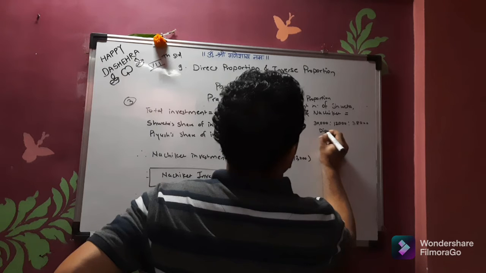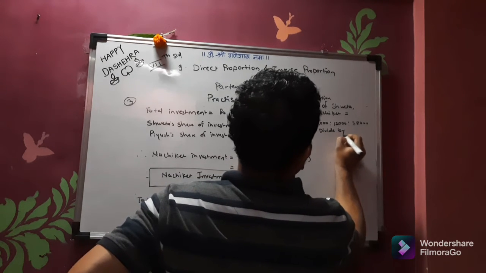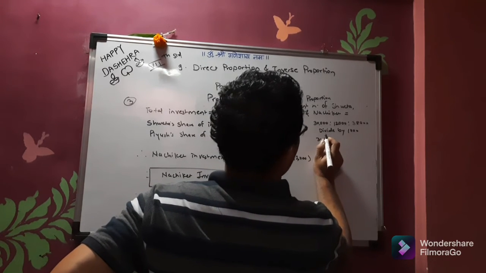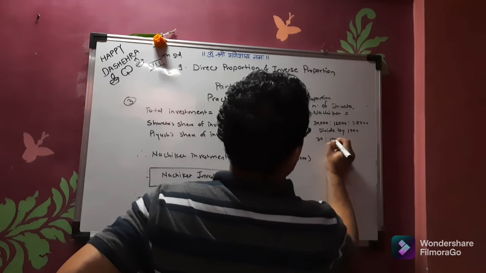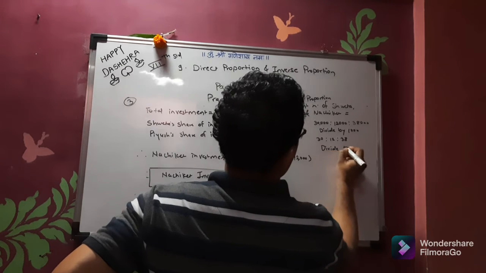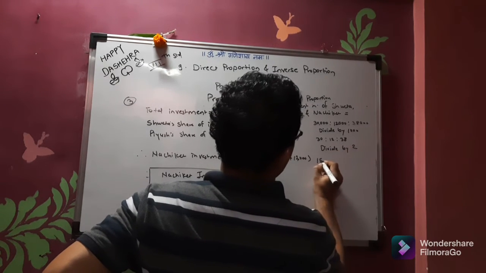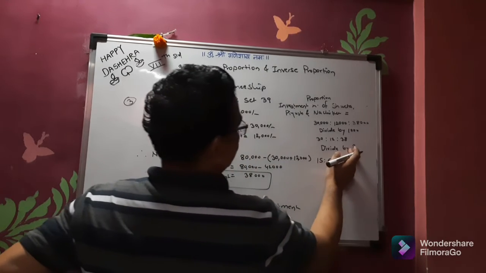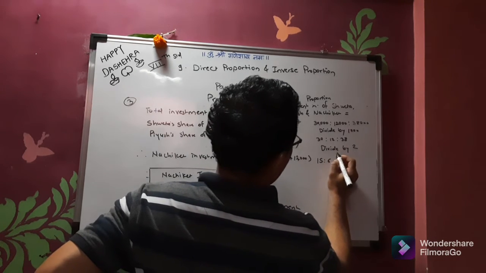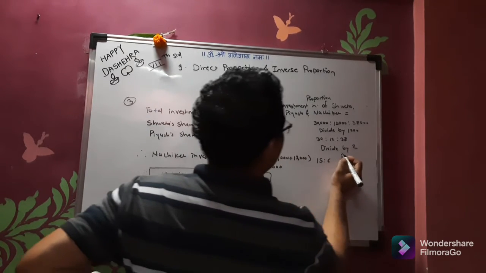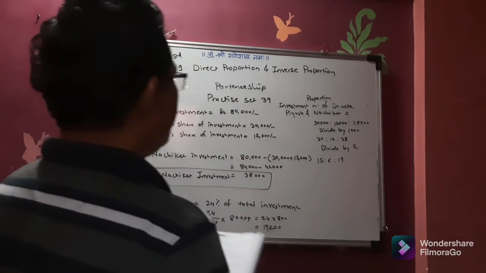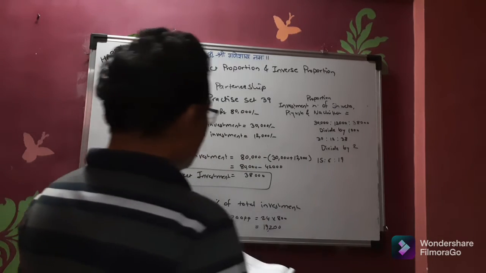So divide by 1,000. The answer will come 30 is to 12 is to 38. Now divide by 2, then the answer will come 15. We have to divide 30 by 2. So 2 1s are 2, 2 15, 2 5s are 10. So this answer will come 6. So this answer will come 19. So this is the investment proportion of Shweta, Piyush and Nachiket.